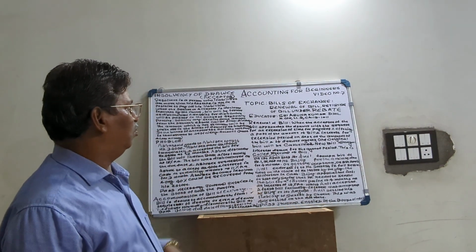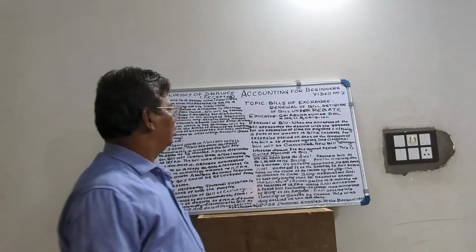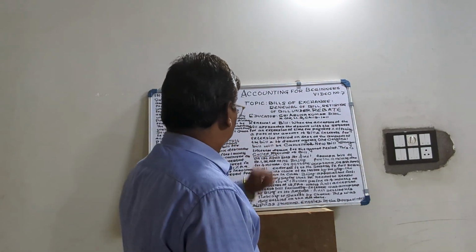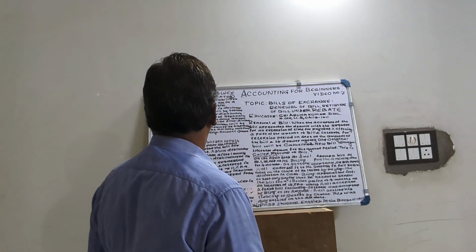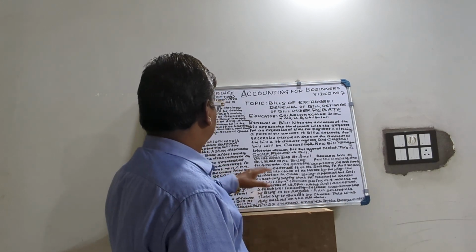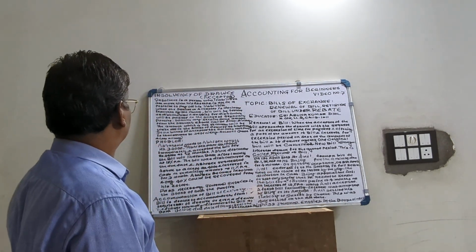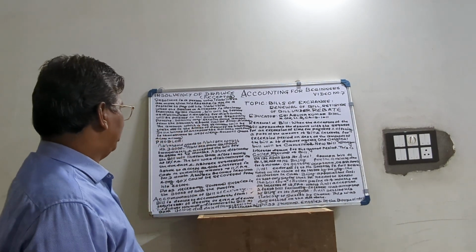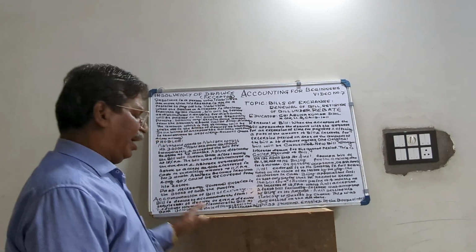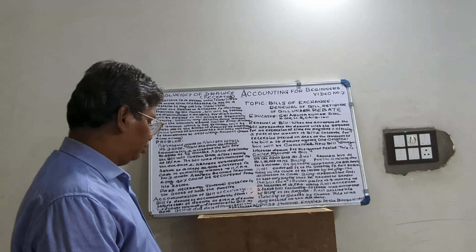In this video, we will discuss renewal of bill along with solution of problem, then insolvency of drawee, that is acceptor, and accommodation of bill of exchange.